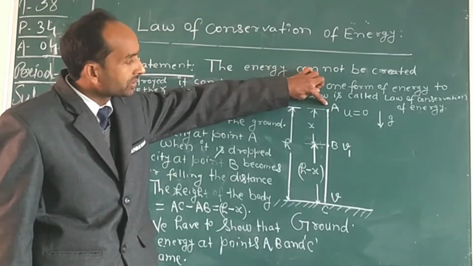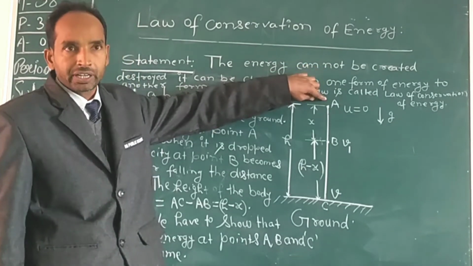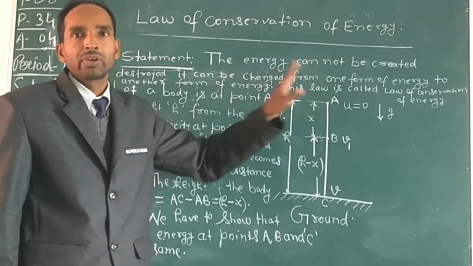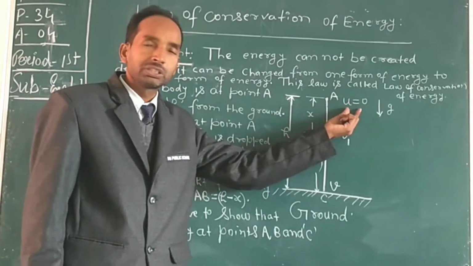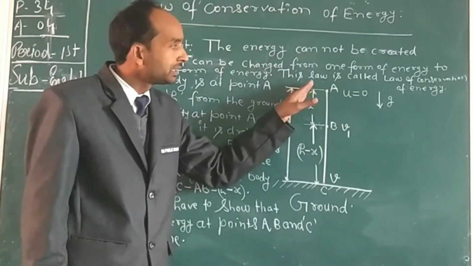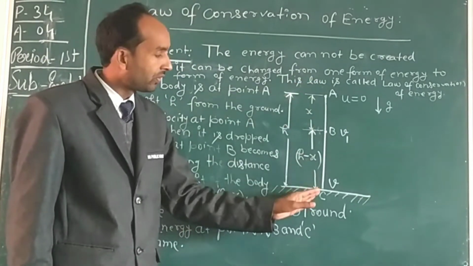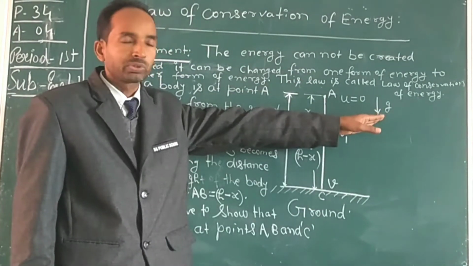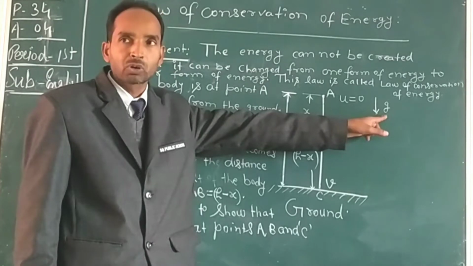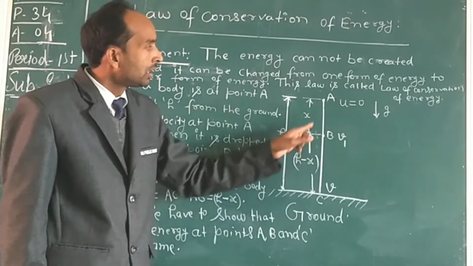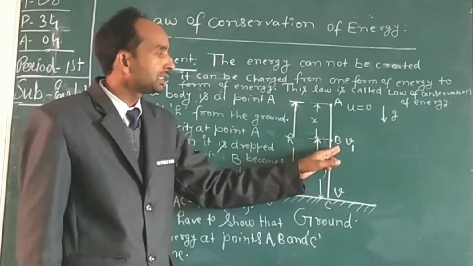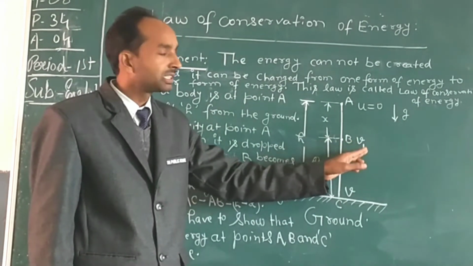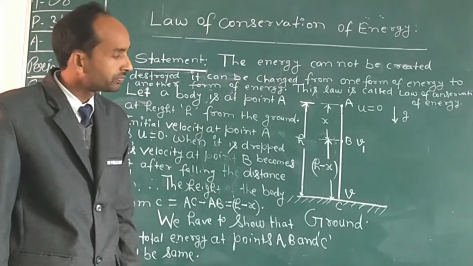Let the velocity at point A be 0, because when it is just being dropped, the initial velocity is 0. This ball or body is falling under gravity, therefore the acceleration due to gravity will be small g. When this body falls and reaches point B, its velocity becomes v1.